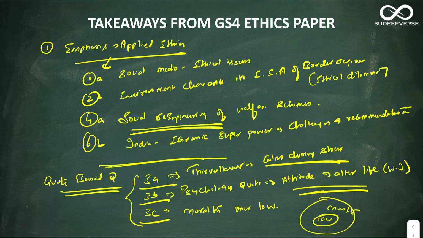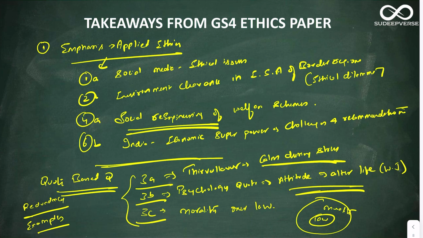My takeaway when it comes to quote based questions is, when I spoke to most of my students after finishing mains, one thing I felt is they have written one point again and again. There is always a problem of redundancy. The second problem is they just fill up on examples. When they say attitude can alter life, they bring different examples and just dump them there. That will not fetch you more marks. I'm not telling that it is wrong, but that will not fetch you more marks.